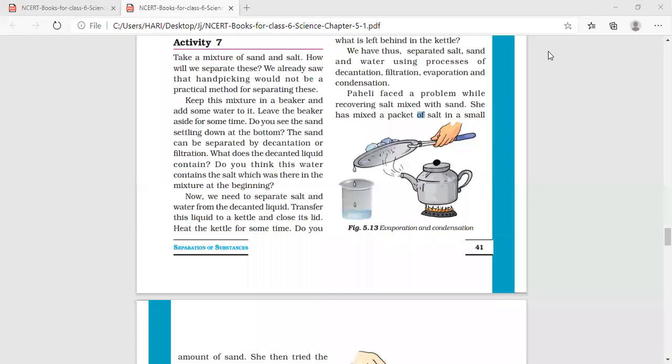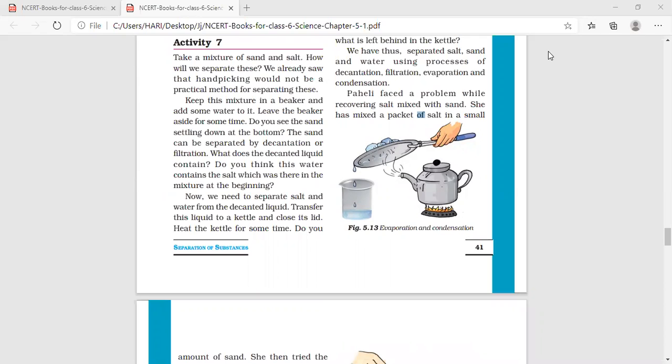Hello students, let us continue the revision of fifth lesson, separation of substances. Children, now you have learned how to separate a mixture of salt and sand. We can separate a mixture of salt and sand by decantation, filtration, evaporation and condensation. For that, first we will add some water to the mixture.